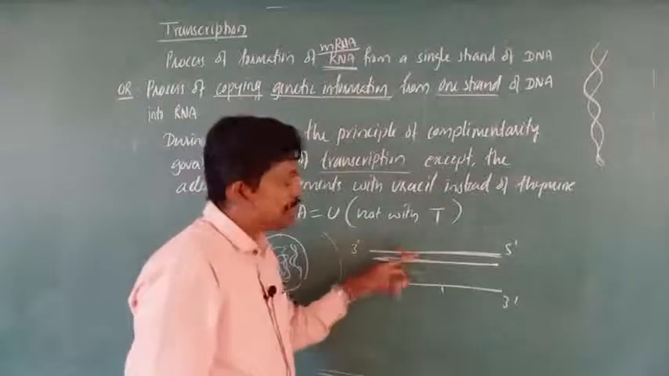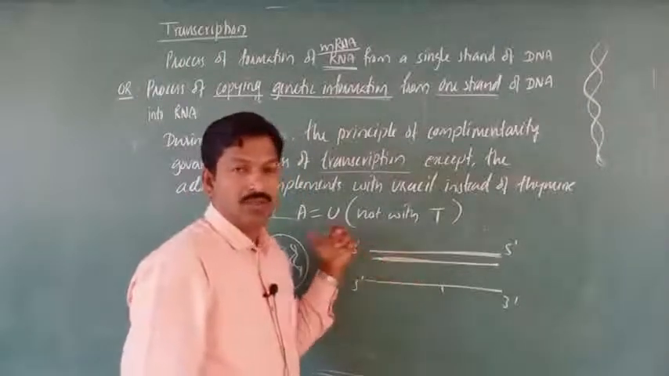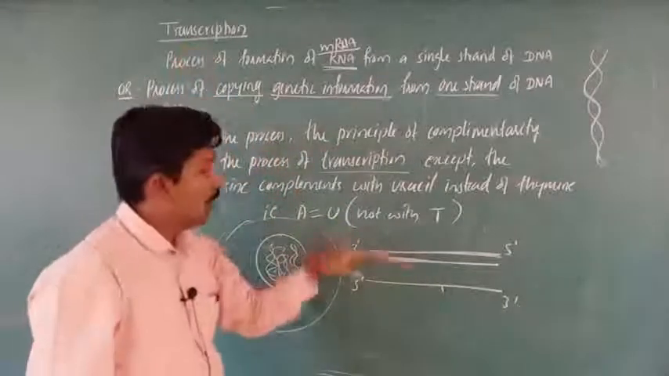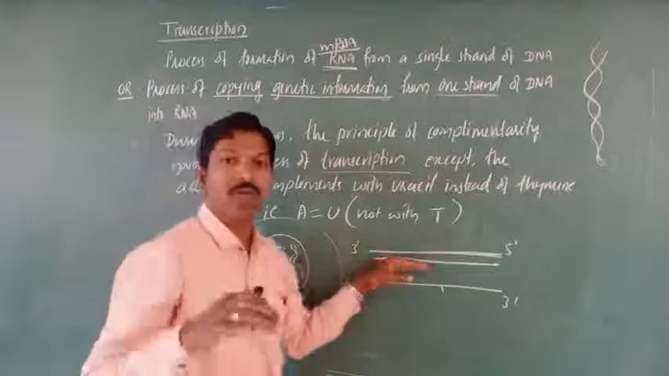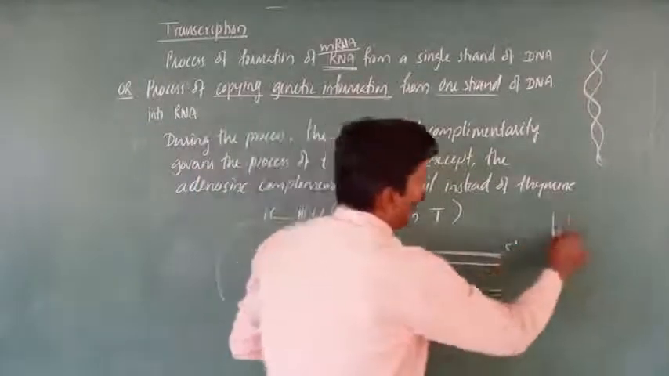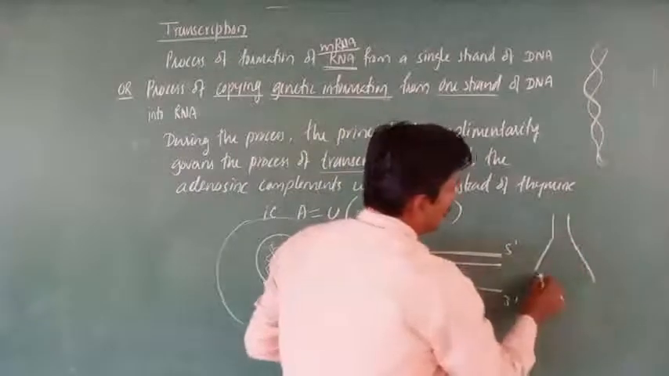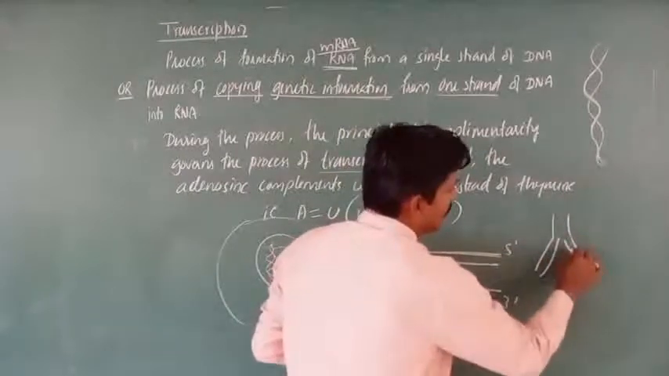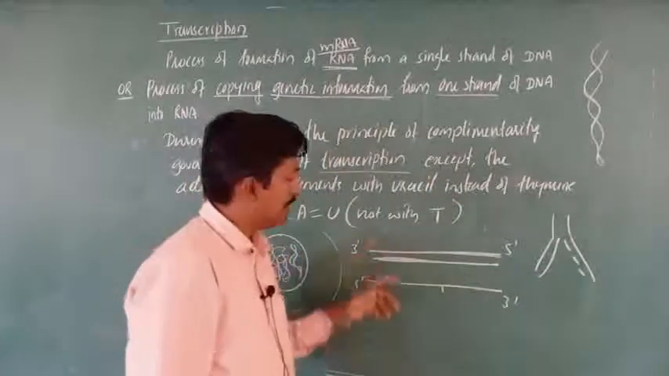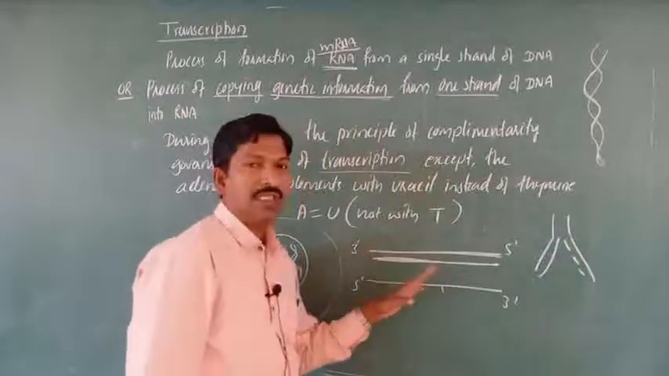Only a single strand is involved in the copying during this process. That is what transcription is. In transcription only a single strand is involved, but in the case of replication both strands are involved. So there was formation of a replication fork. One becomes the leading strand and another becomes the lagging strand, as you studied in the previous video. So here only one strand is involved.